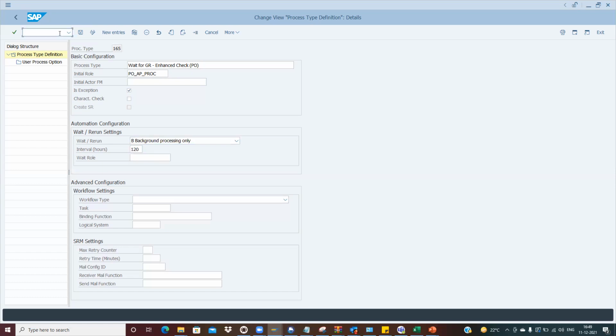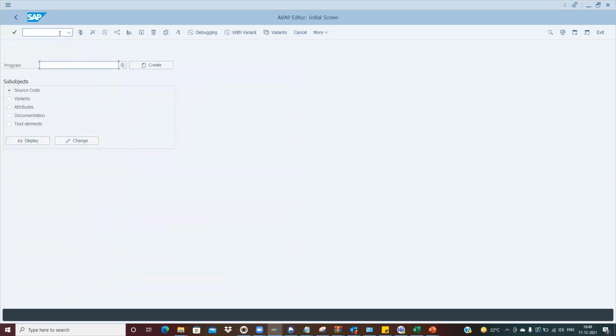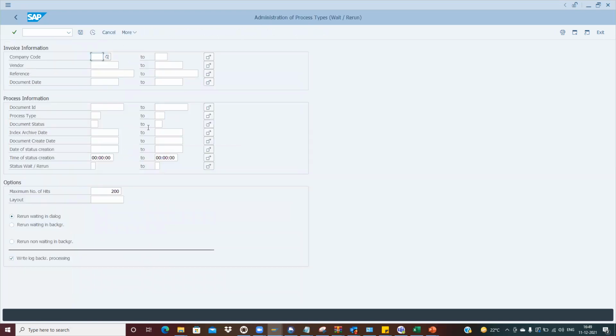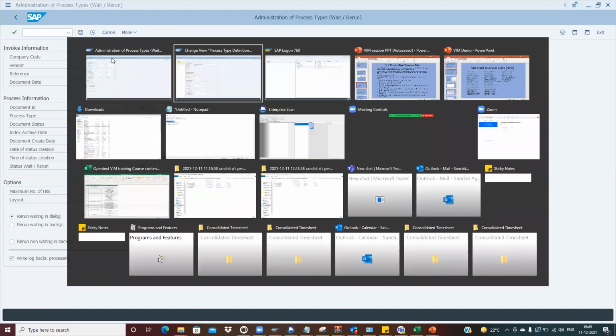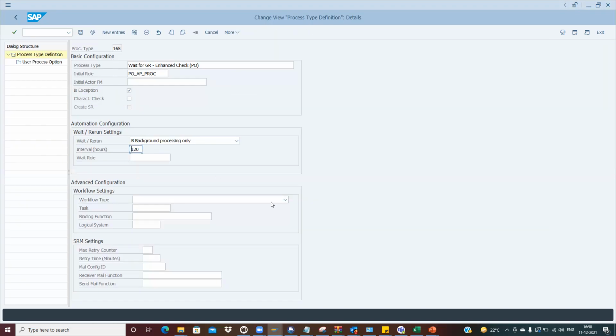As I mentioned, if he has done it, then there is one batch job which we have to run, the DRBR wait program. We need to schedule it, and based on it, we can execute the invoice further. But do we need to configure anything like this wait system, or is this configuration enough? This configuration is enough. Fine, thank you.